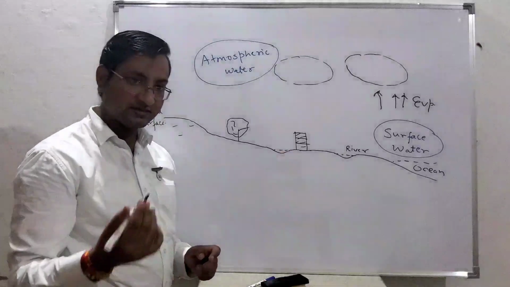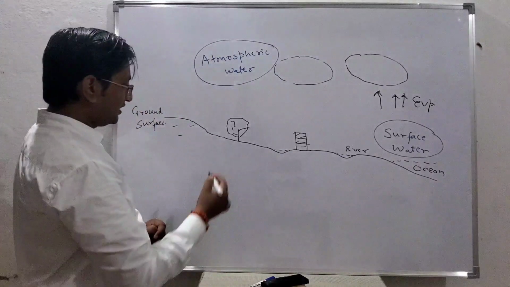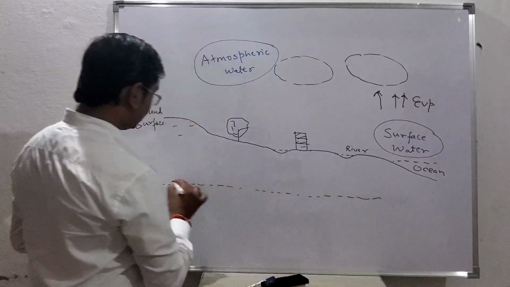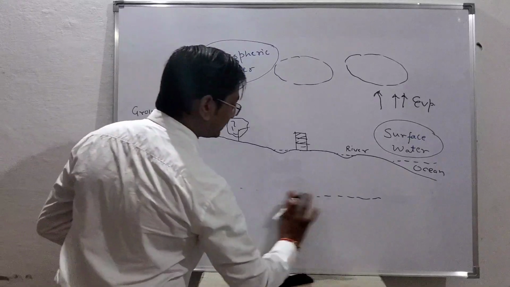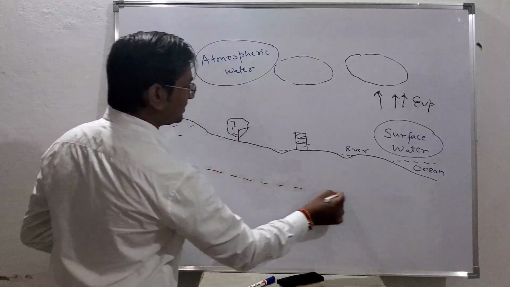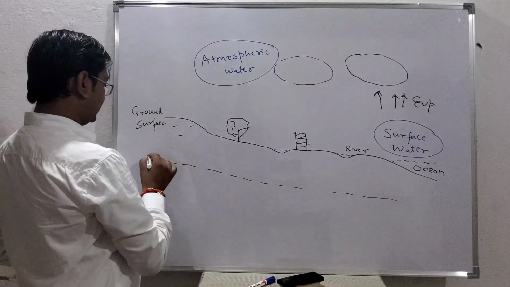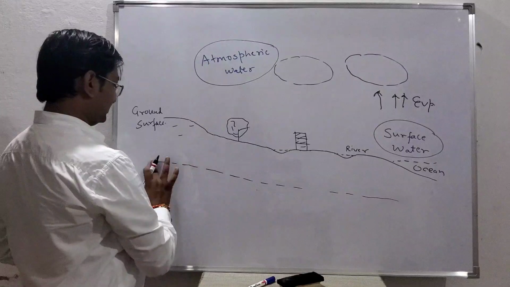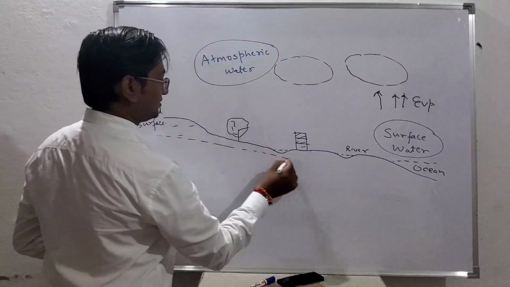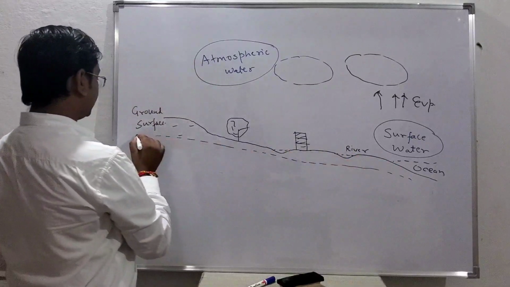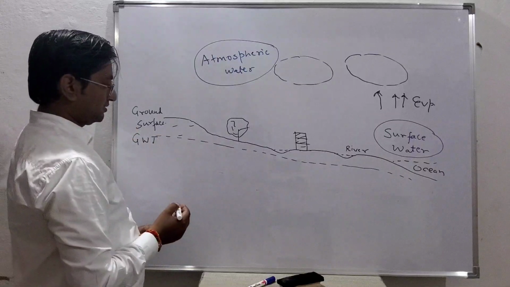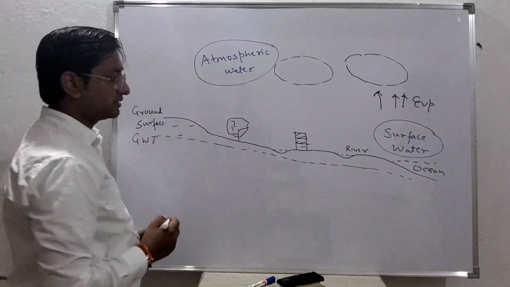below the ground surface, again a huge amount of water is available. If you go a few meters or a few feet below, you will get, again I don't need to make it straight, it may be any shape, I simply write this is the groundwater table.